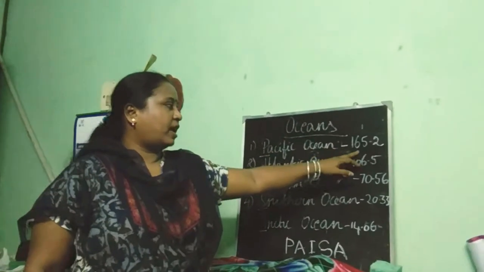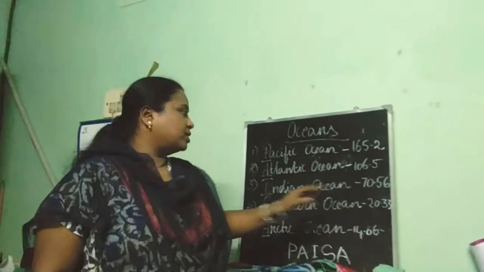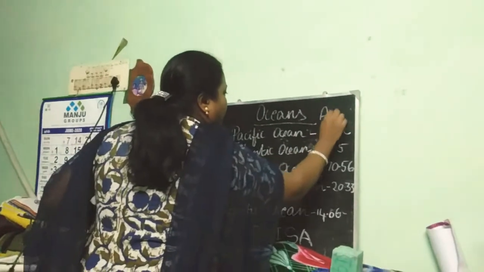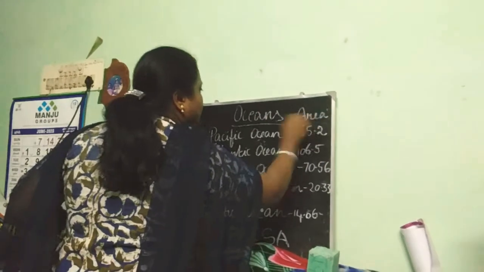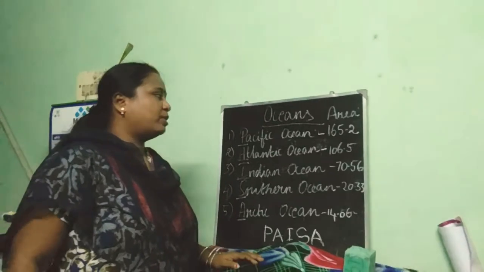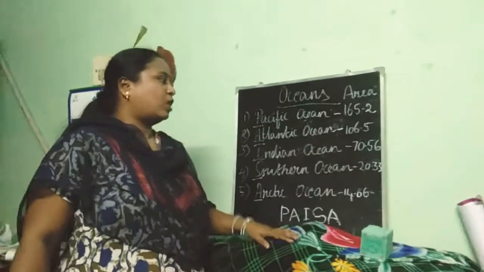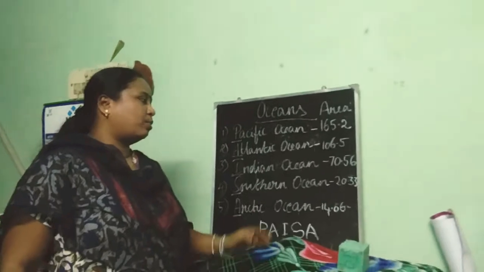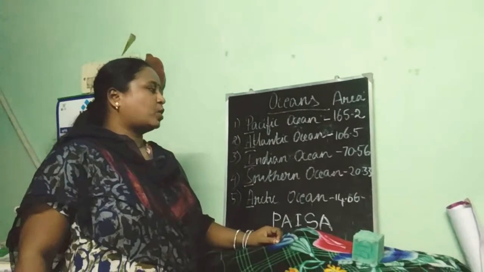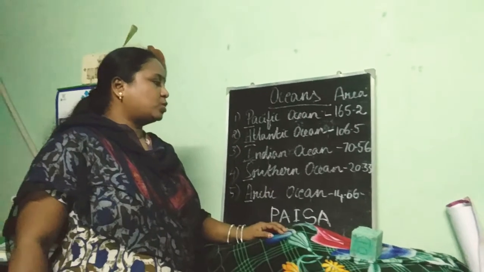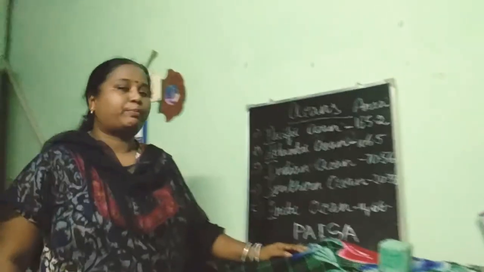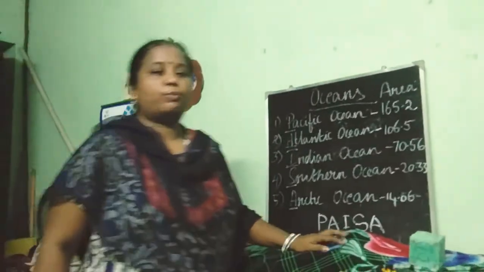Let us see their area also. Pacific Ocean 165.2 million square kilometer. Atlantic Ocean 106.5 million square kilometer. Indian Ocean 70.56 million square kilometer. Southern Ocean 20.33 million square kilometer. Arctic Ocean is 14.06 million square kilometer.